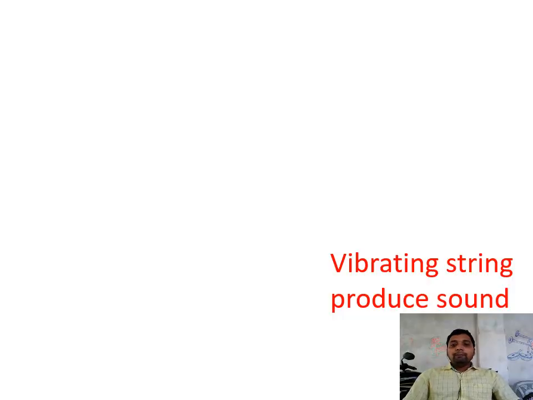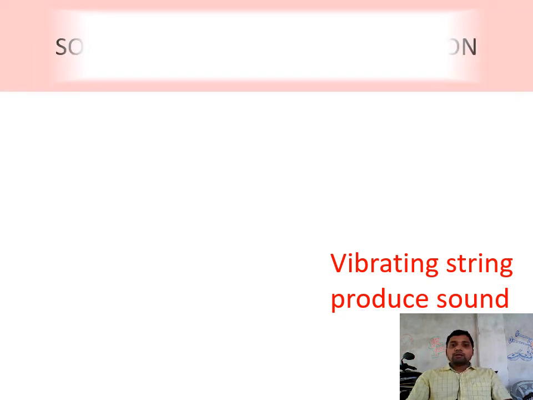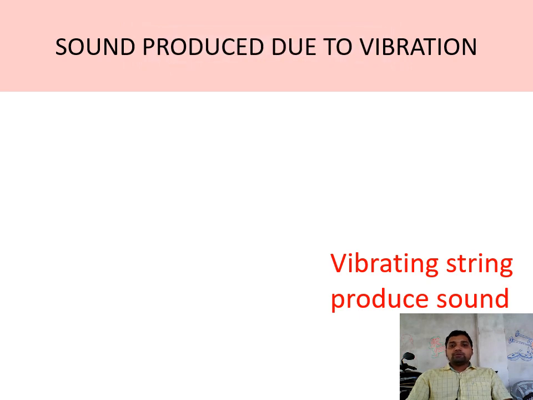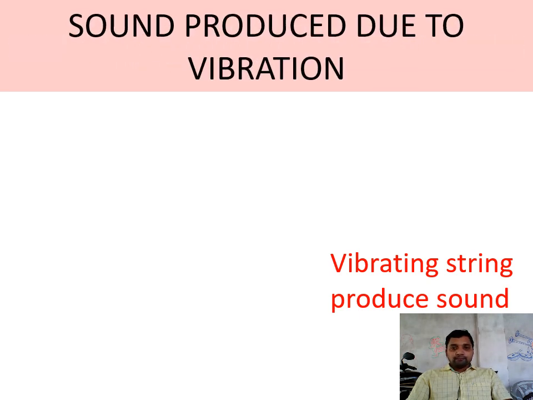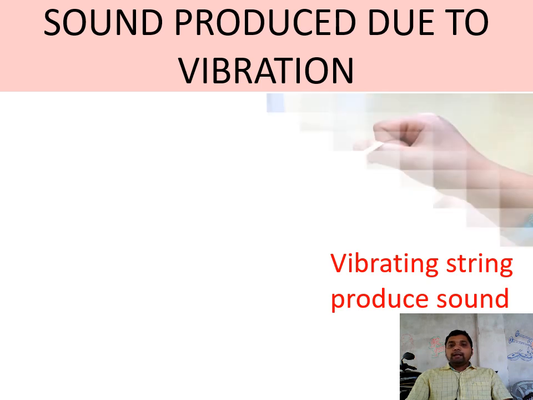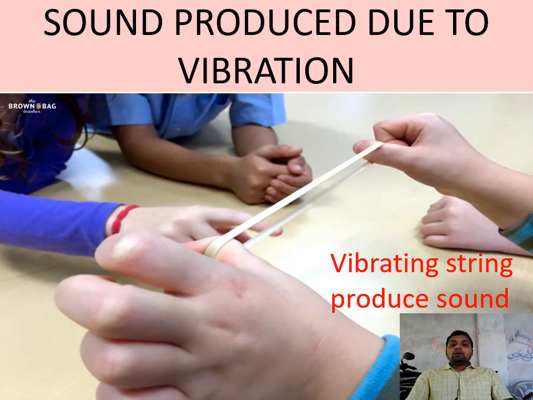Now we'll look at some examples to conclude that a vibrating body produces sound. First one: sound produced due to vibration of a string. Here we'll take a string or rubber, because they have elastic property.